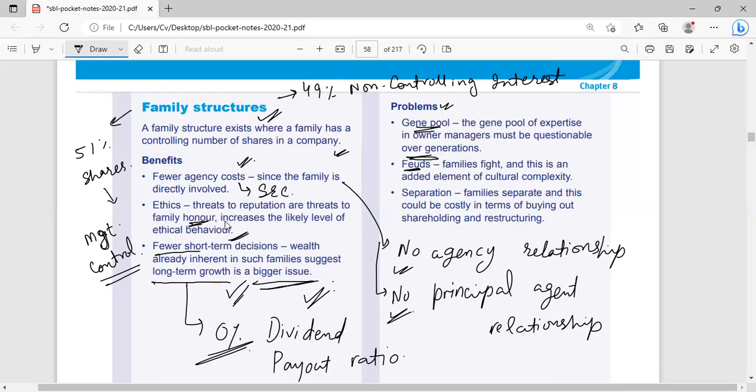Next one is feuds. Feuds means their family fights will start after a certain time, and this is an added element of cultural complexity. As we discussed with the gene pool, it is not possible that you will be able to continue your family business as a combined family business for an indefinite time period.